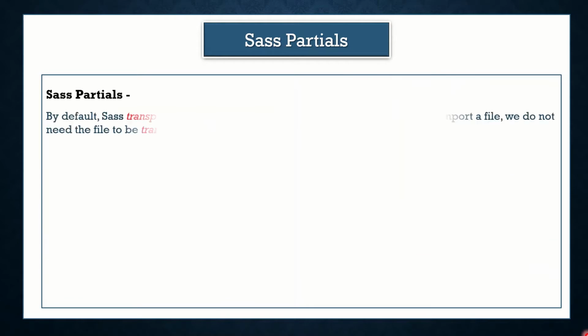So what are Sass partials? By default, Sass transpiles all the .scss files directly. The browser can only understand standard CSS, so the Sass preprocessor converts my SCSS file to a CSS file. By default, it will convert all the SCSS files to CSS files. As in the previous slide, we created variable.scss. We do not need to transpile variable.scss because it is not used individually. Wherever in the project we have imported this file, it will automatically be transpiled in that file itself.